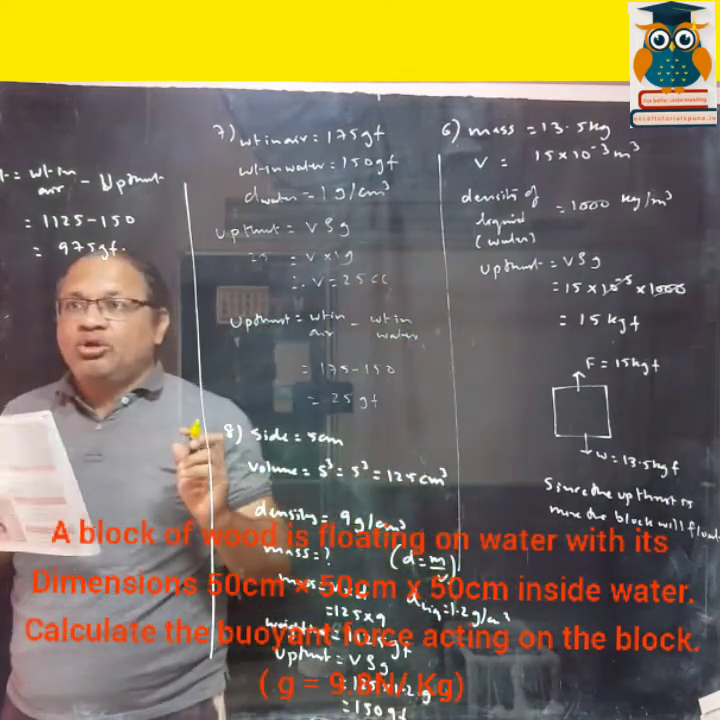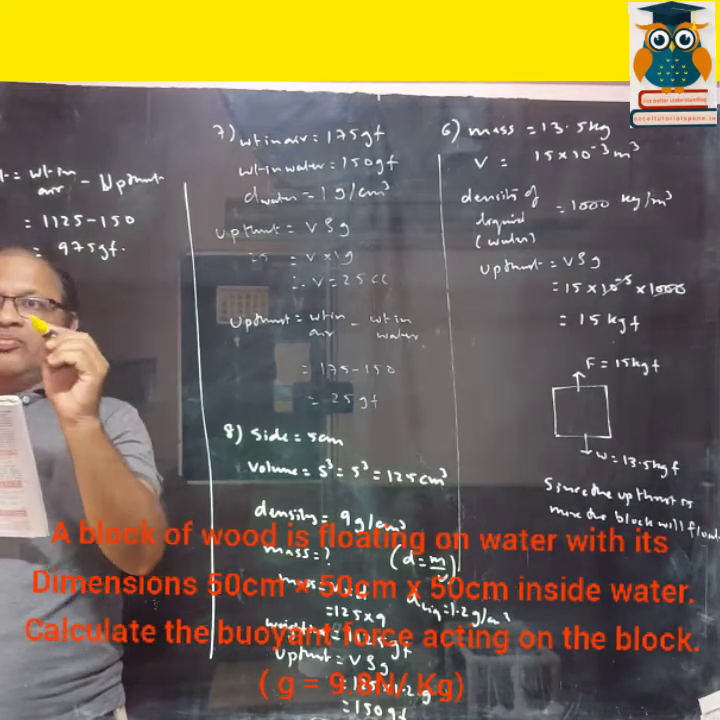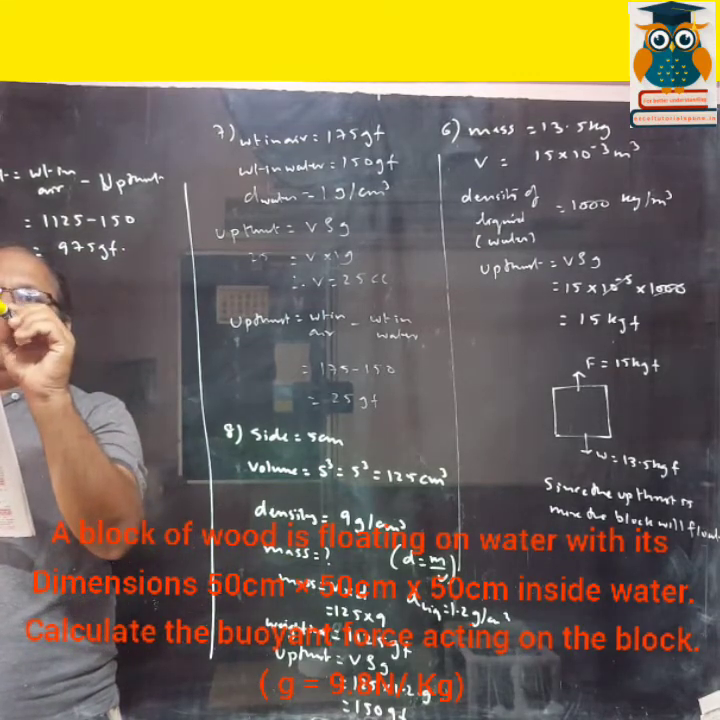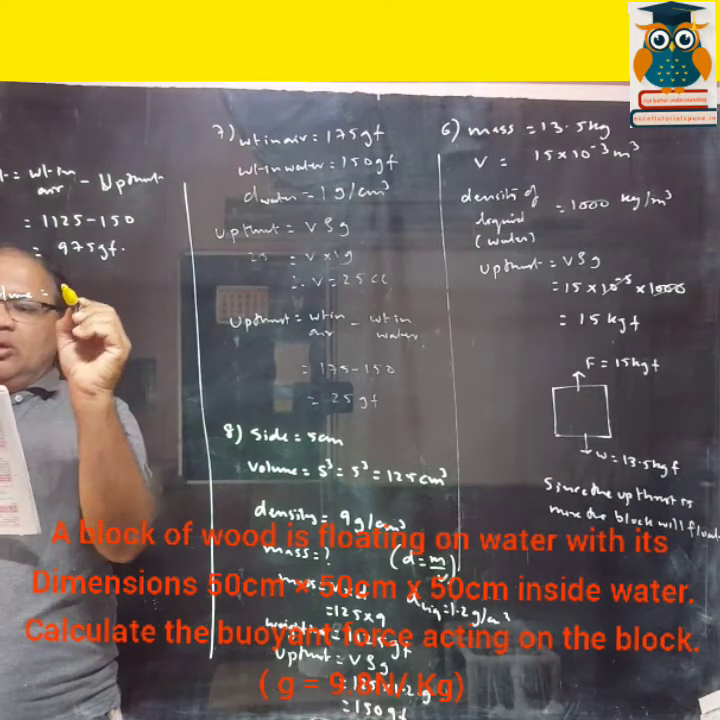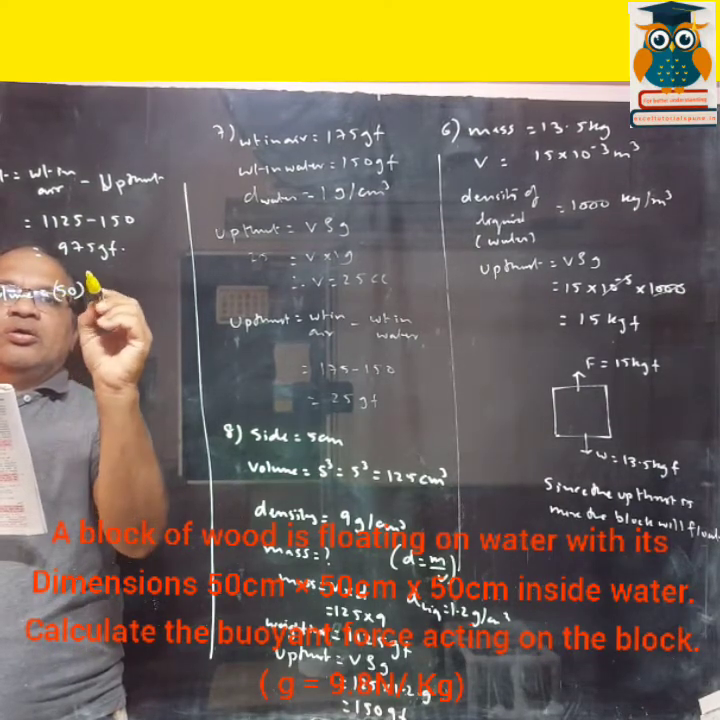So now we can find out the volume. First we will write down all the details of the 9th sum. So volume is equal to 50 cube.